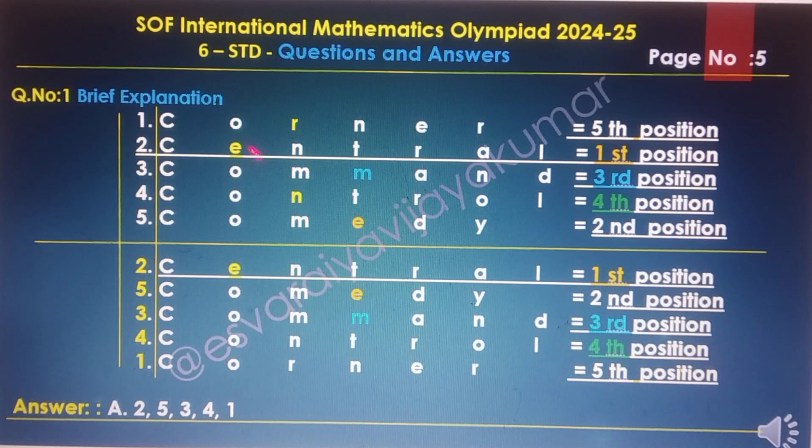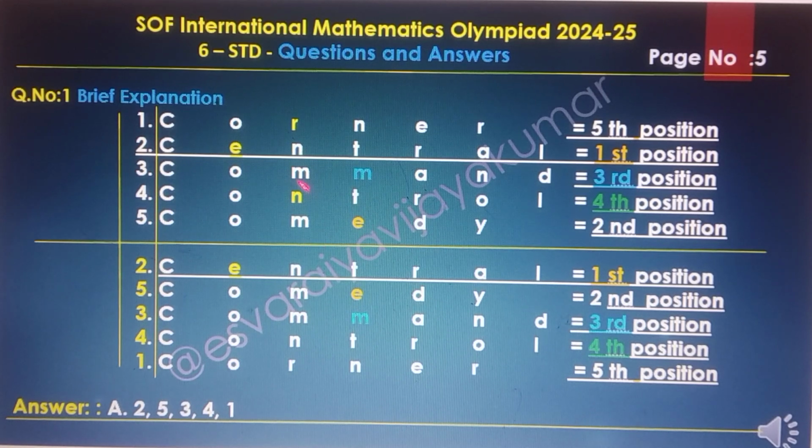The first letter is C in all of them, and the second letter is O in control. Central has E, and E is the first priority in the alphabet from A to Z, so that is first position. The second position is comedy, here also E is there.